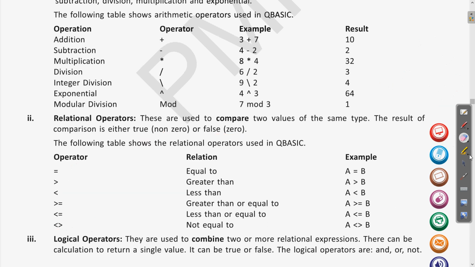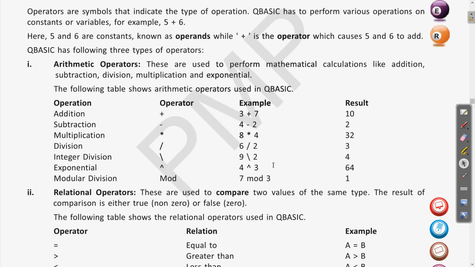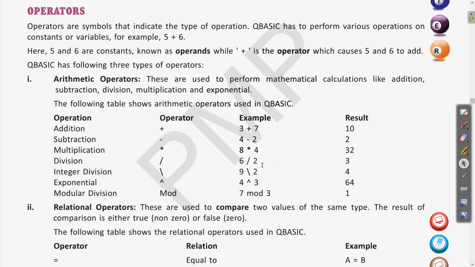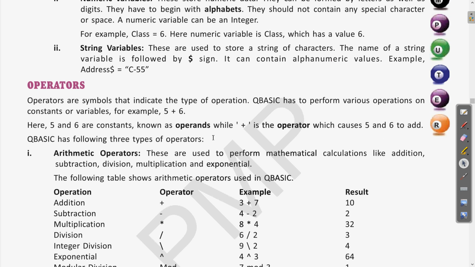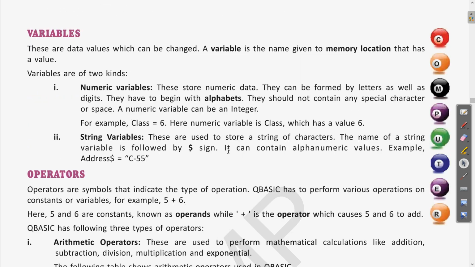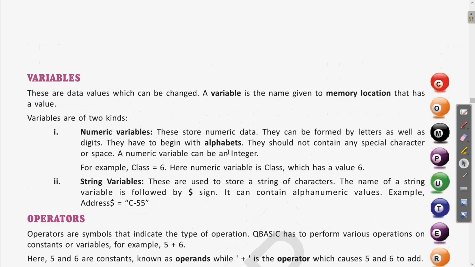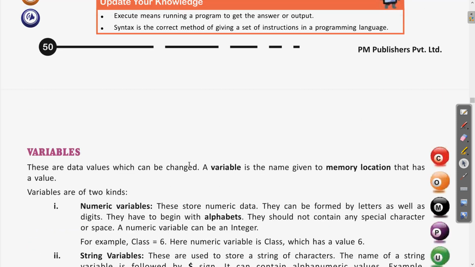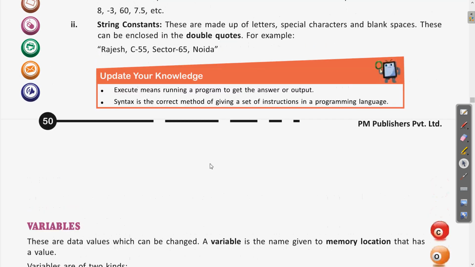So today we have read about what is relational operator, what is the arithmetic operator, what is operators and what is operands, and variable, constant we have seen that what are the types of these. Numerical variable, string variable. Clear? So revise all of these and